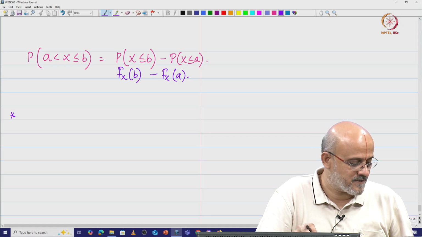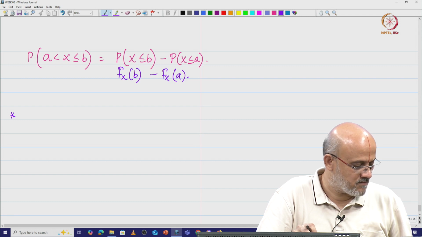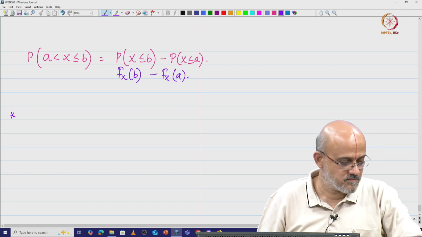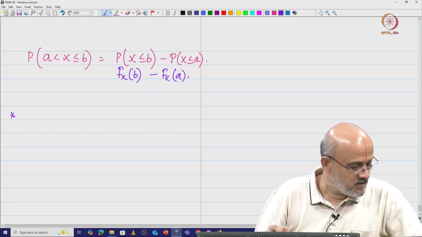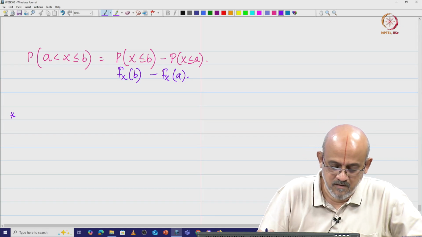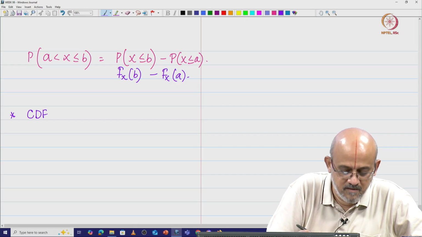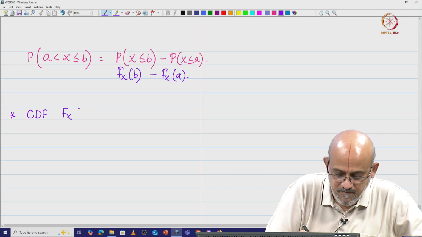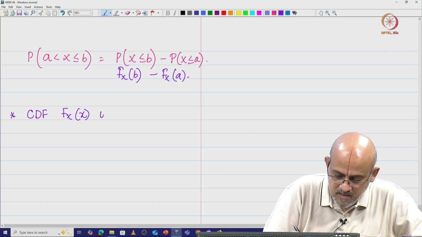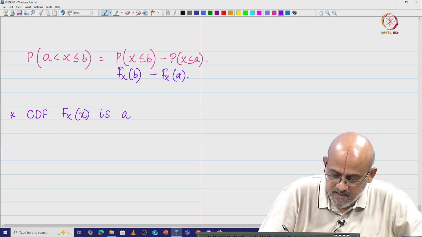So first let us look at that. So we are going to say that the CDF Fx of x is a non decreasing function.